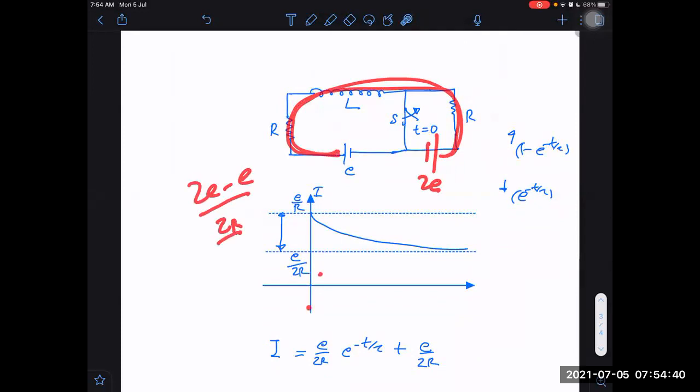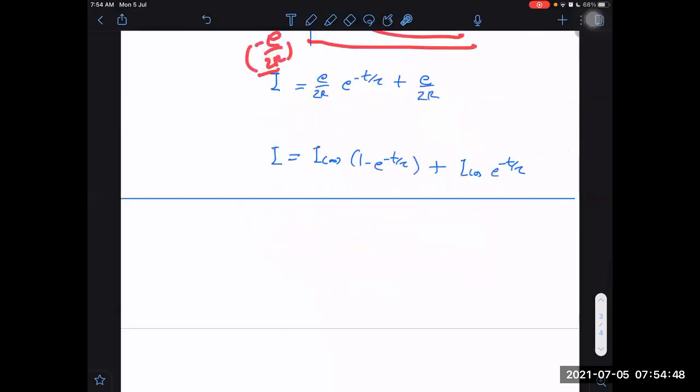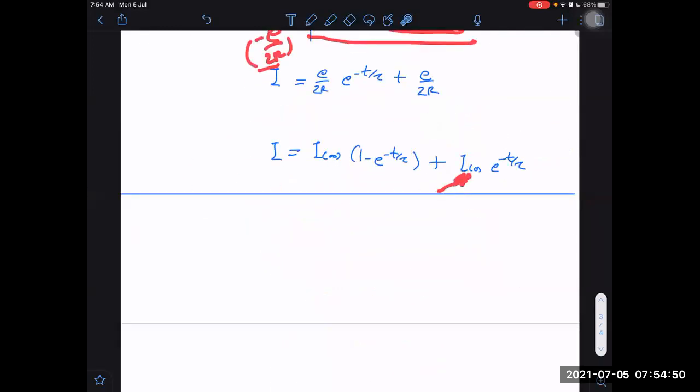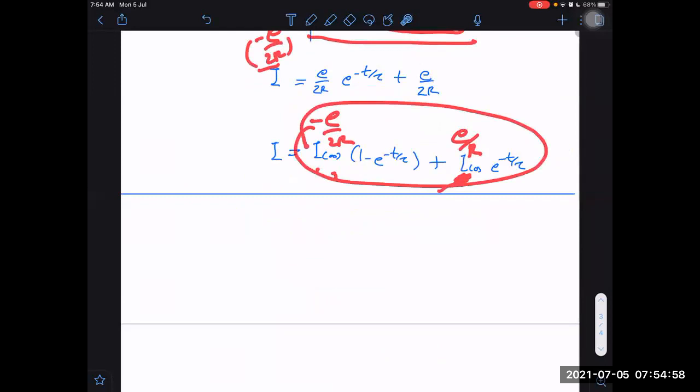Yes, sir. So it means it will be going downwards, then it will be coming from here to this side. Here it will be minus E by 2R. I should write minus E by 2R. Then if I want to write our equation in this way, directly I will say this will be minus E by 2R here, and this will be E by R here, and we will get the result directly without even drawing the graph.